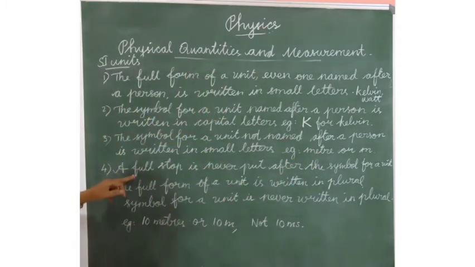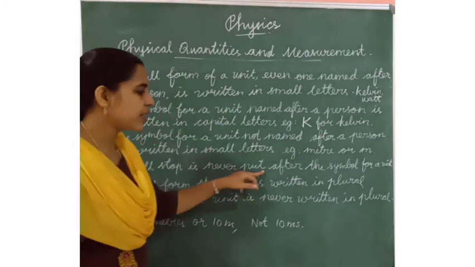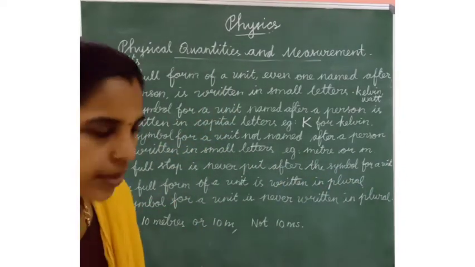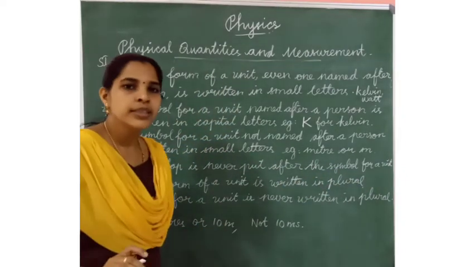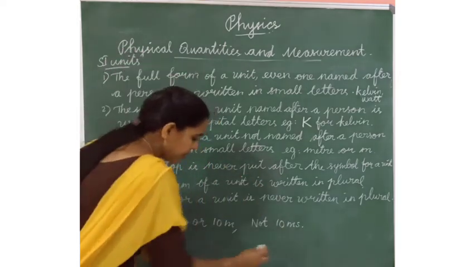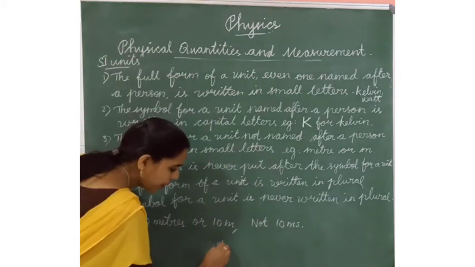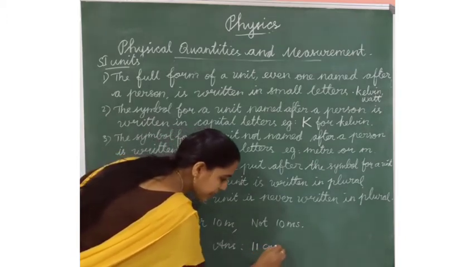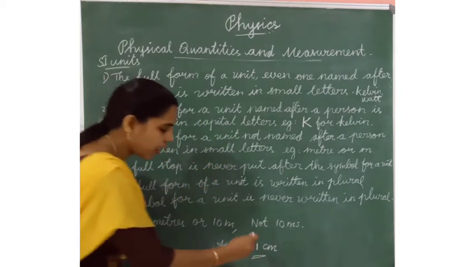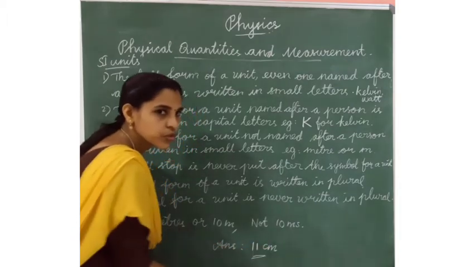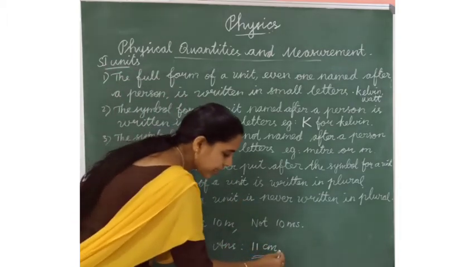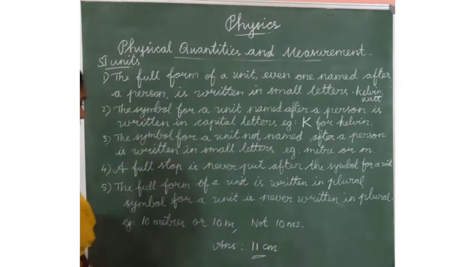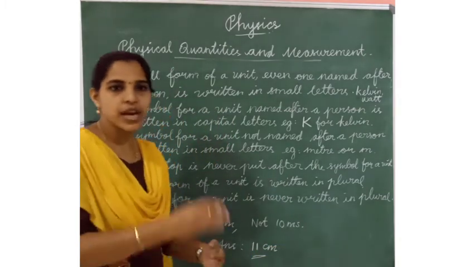Then full stop is never put after the symbol for a unit. For example, one problem answer is 11 centimeter. This is the answer. So after the answer, we should not use a dot. But after a sentence, we have to use the dot.